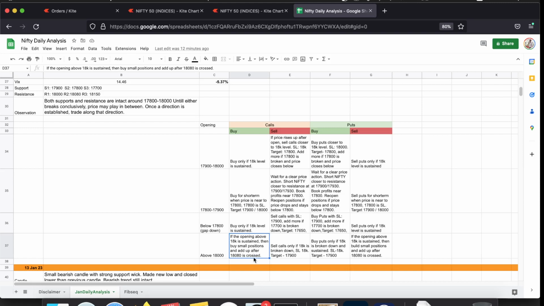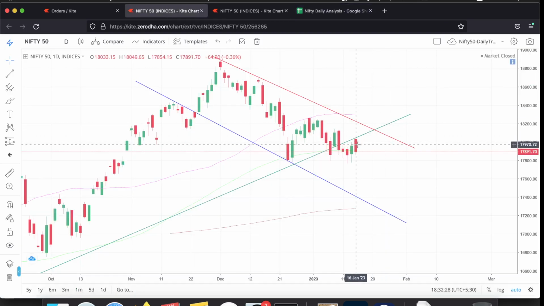Only build small long positions if the 18K level is sustained, and if the next resistance at around 18,070 to 18,080 is broken, then you can add more long positions. Today, as it happened, the 18K level couldn't be sustained, and Nifty got sold off well below the 18K level. Let us see what happened during the intraday.